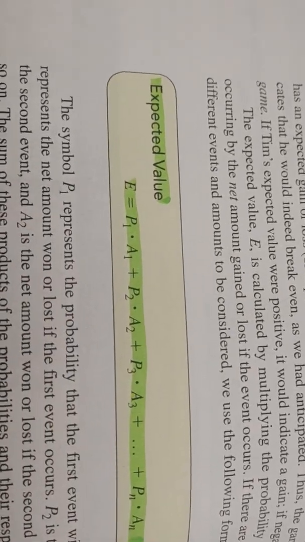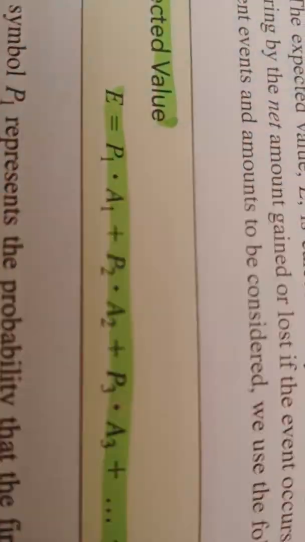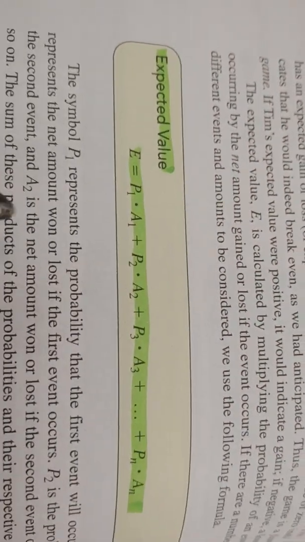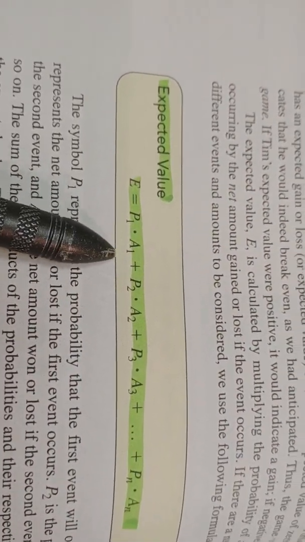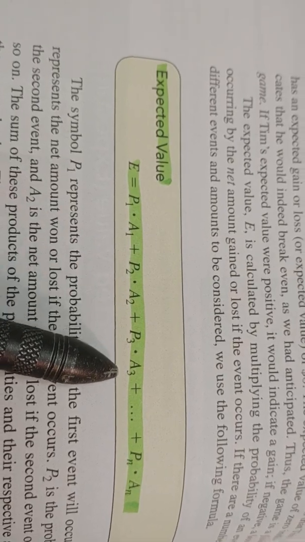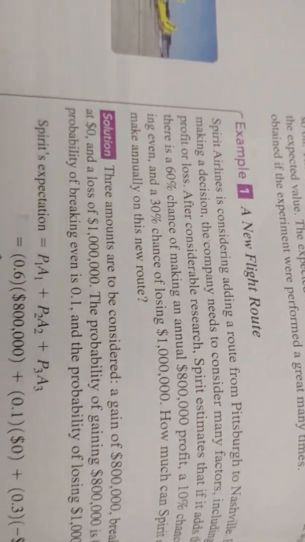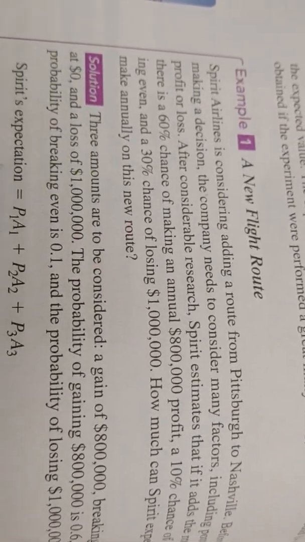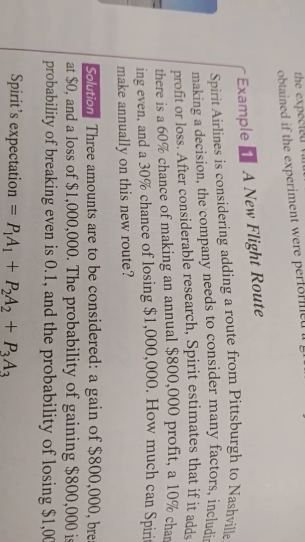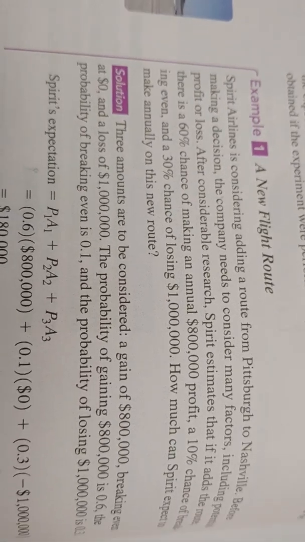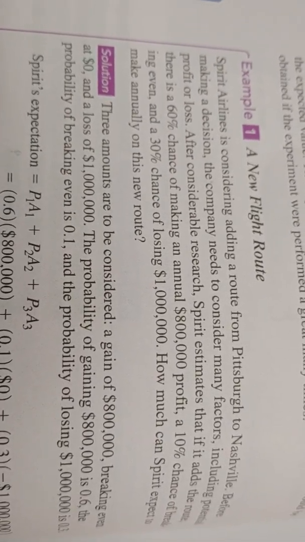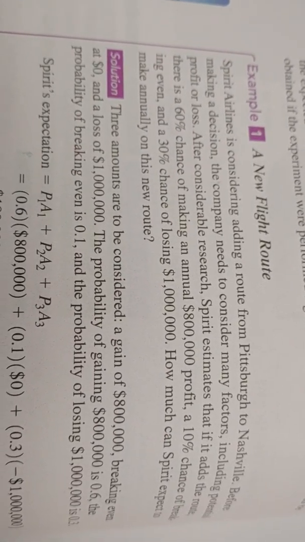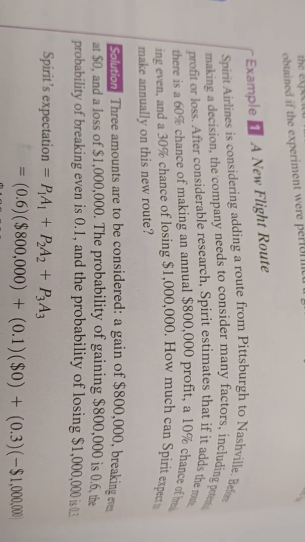The common formula is where you take the probability of a certain amount times that amount, plus the probability of the second amount times that amount, and so on. The formula is kind of hard to understand, so it's easier to look at an example. This is example 1 on page 668. Spirit Airlines is considering adding a route from Pittsburgh to Nashville.